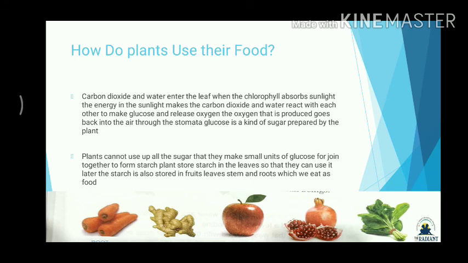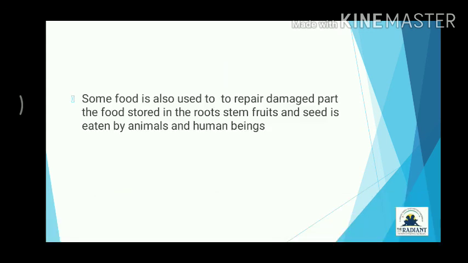See, they make that glucose, but they do not use all of it. We eat the stem and the root also, and over there also starch is present.